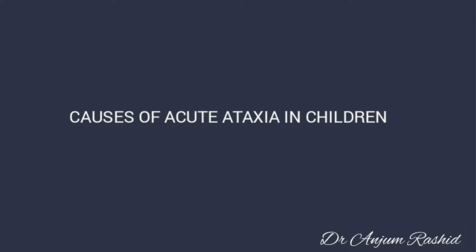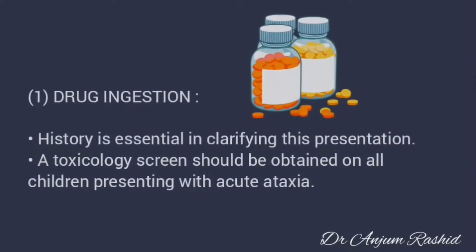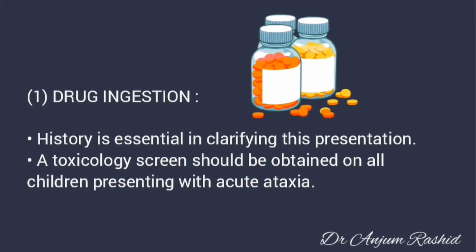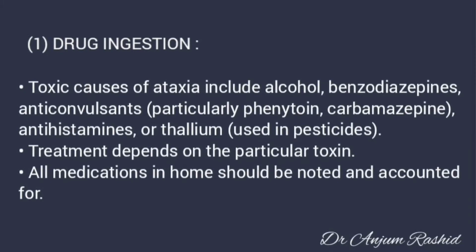Now the causes of acute ataxia in children. First is drug ingestion. History is essential in clarifying this presentation. A toxicology screen should be obtained in all children presenting with acute ataxia. Toxic causes of ataxia include alcohol, benzodiazepine, anticonvulsants, particularly phenytoin and carbamazepine. Other toxic causes are antihistamines or thallium, which is occasionally used in pesticides. Treatment depends on the particular toxin. All medications in the home should be noted and accounted for.